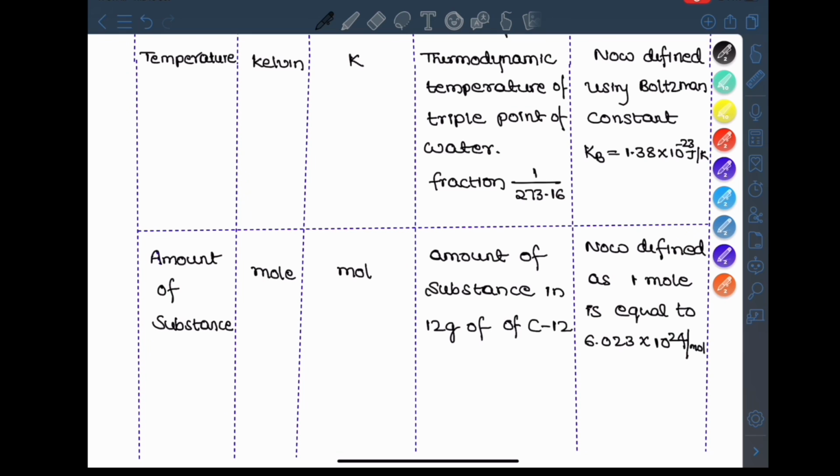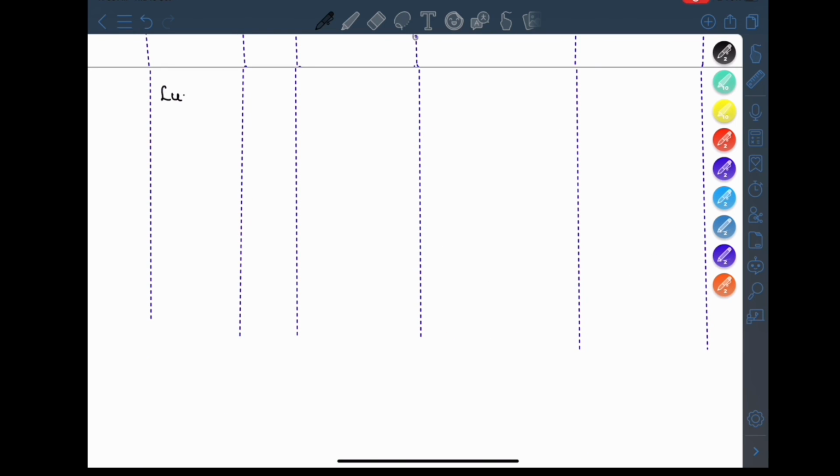The next definition is about candela. It's a fundamental unit of luminous intensity. The older definition of candela is the luminance of a black body radiator at the temperature of freezing platinum.